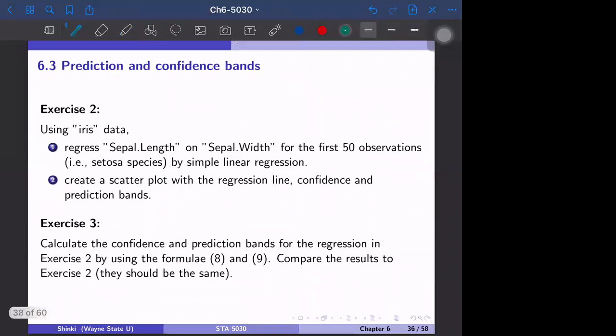And exercise 2 and exercise 3, I will ask in the quiz or the homework. Exercise 2 is just to generate the confidence interval using the predict function. And exercise 3 is to calculate the confidence band and prediction band, but using the original formula rather than the predict function.